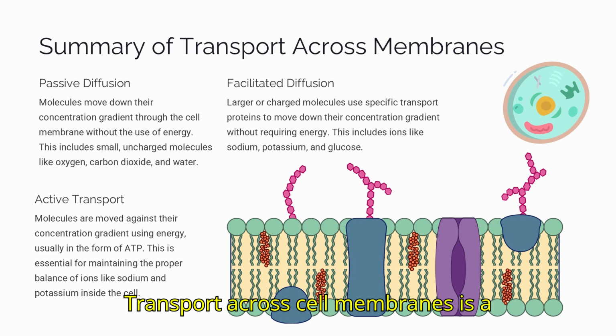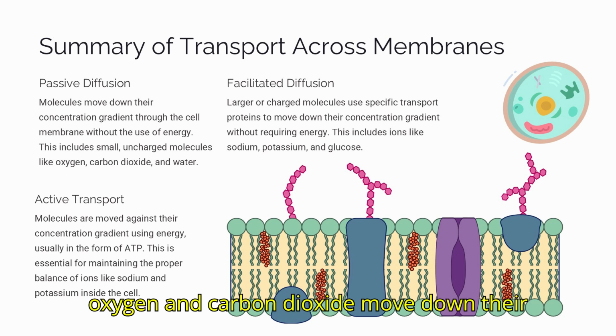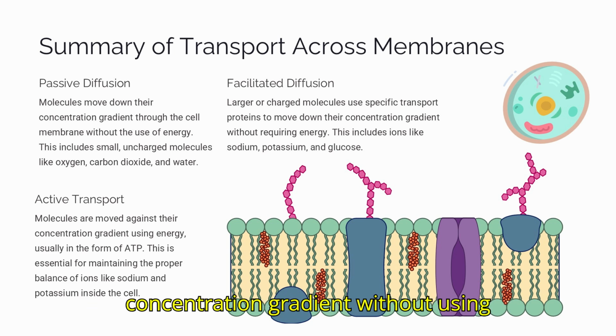Transport across cell membranes is a critical process for maintaining proper cell function. There are 3 main types of membrane transport. Passive diffusion. Small, uncharged molecules like oxygen and carbon dioxide move down their concentration gradient without using energy.